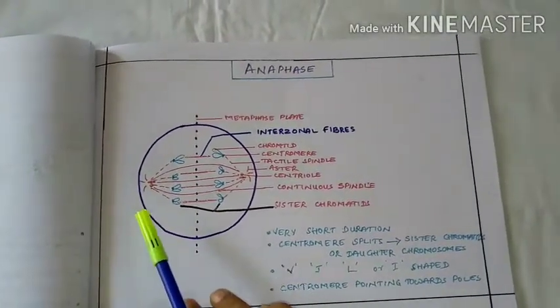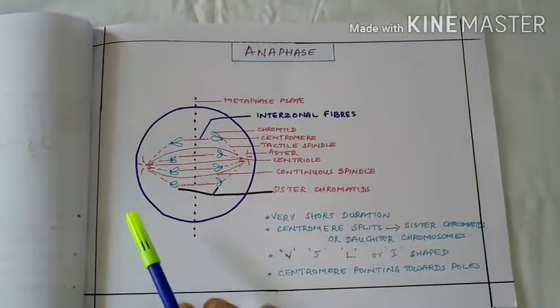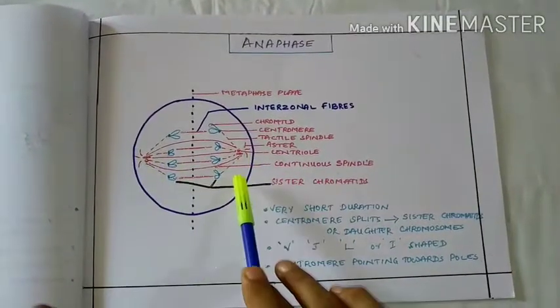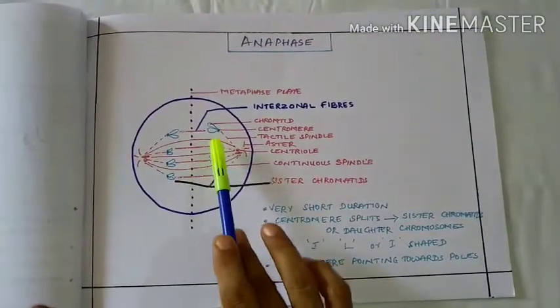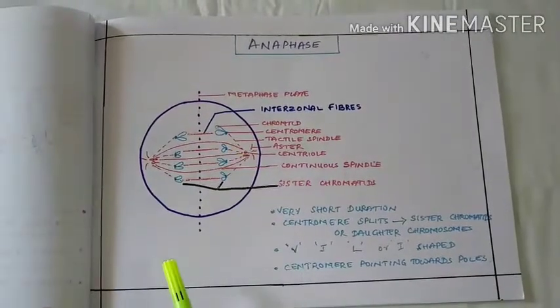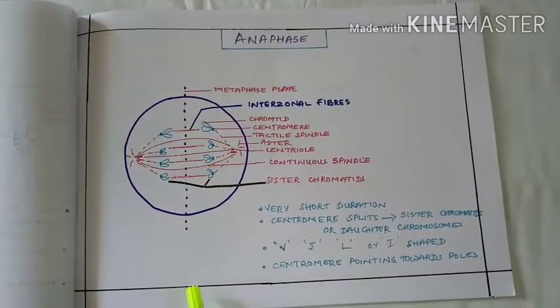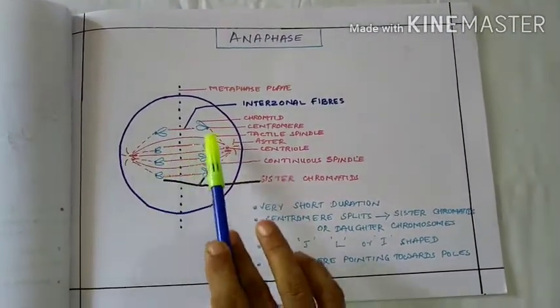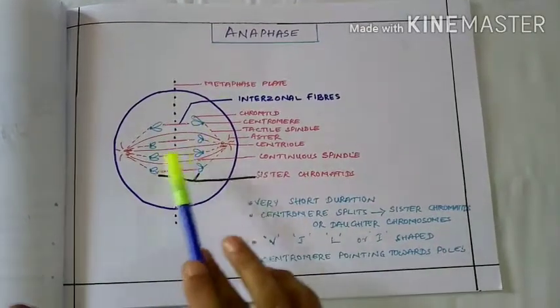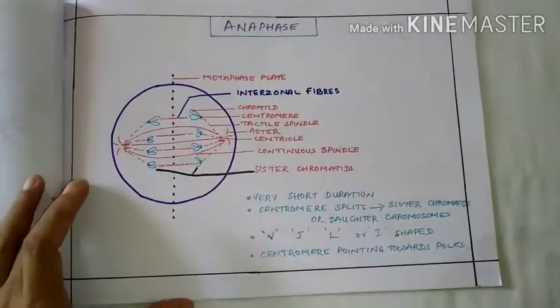As in the previous phase, asters, continuous spindle fibers, and tactile spindle fibers, that is the ones attached to the centromere, are also seen. In addition, there can also be fibers in between the chromatids called the interzonal fibers.